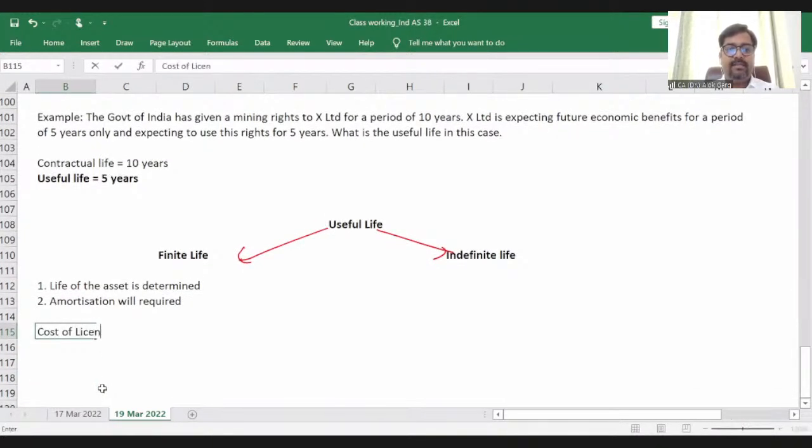For example, cost of license is equal to 10 lakhs. Life is equal to 10 years. So what is the amortization value? Amortization will be equal to 10 lakh divided by 10. It is 1 lakh. Your amortization will be 1 lakh, right?